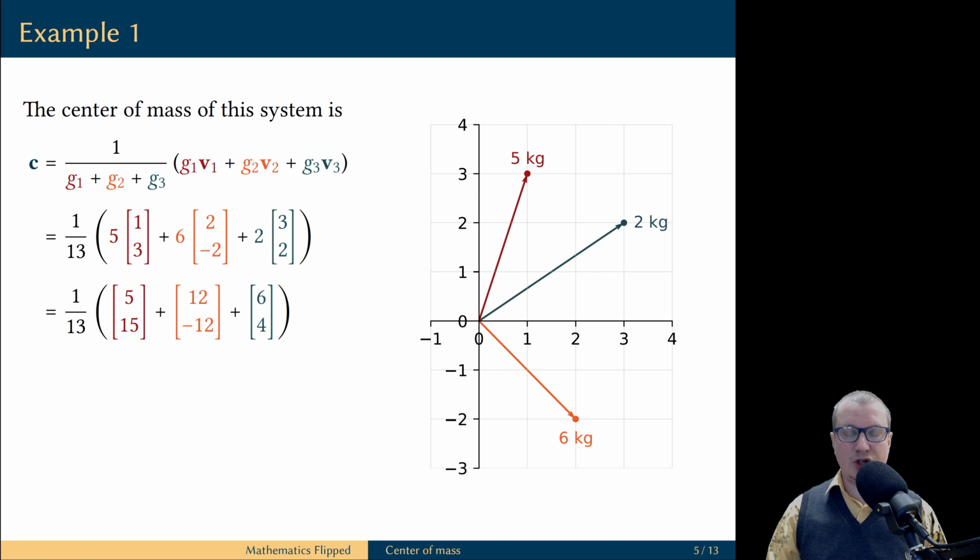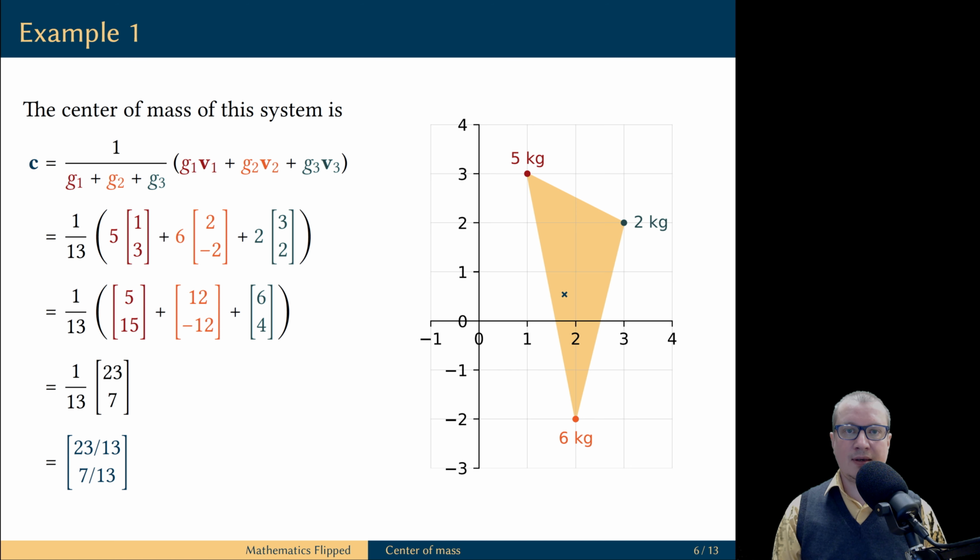First, we scale each position vector by the corresponding weight, then we add all the position vectors, and finally, we scale the total position vector by the inverse of the total weight. This position vector gives us the coordinates of the center of mass of the system.